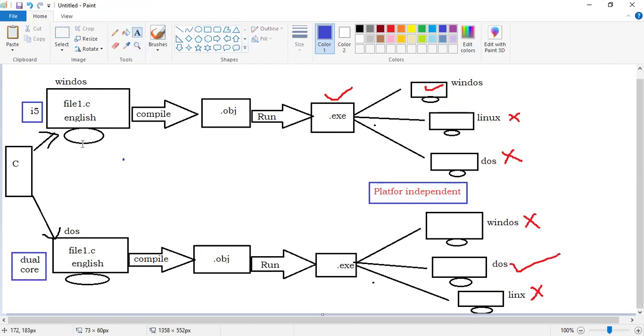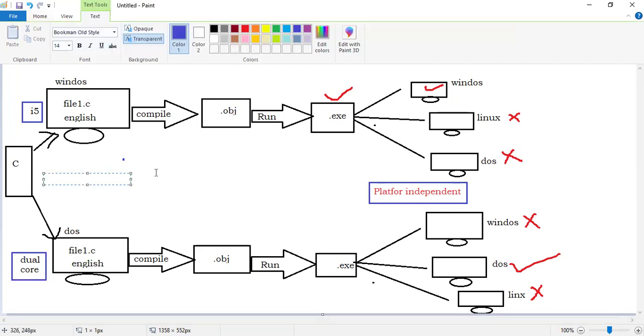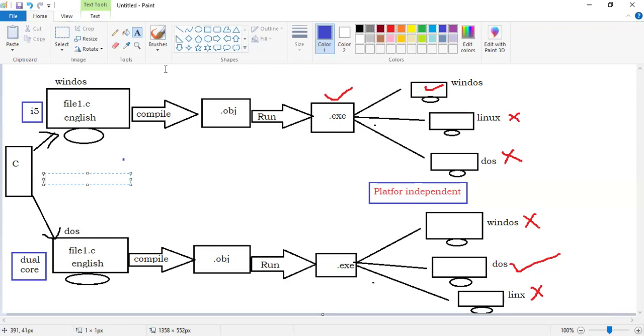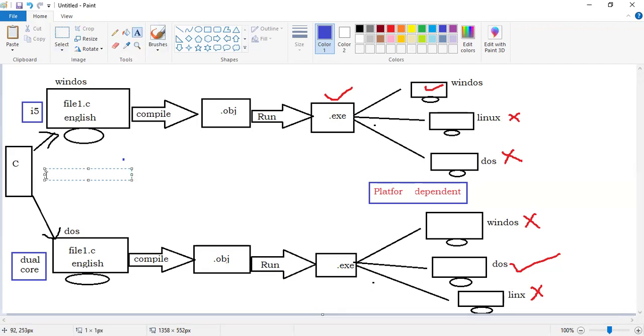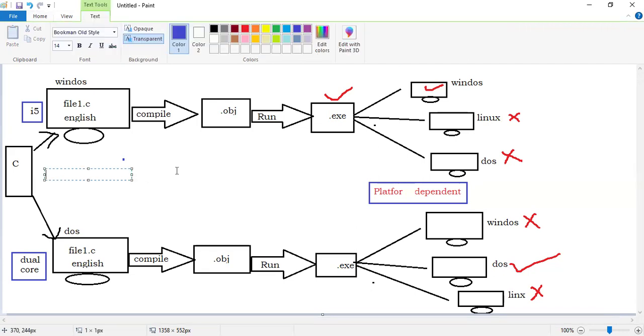So I can write that the C software is machine independent. Sorry, platform dependent, not independent. I made a mistake writing here. I will delete this. But on machines, the C language can happily run on any machine.